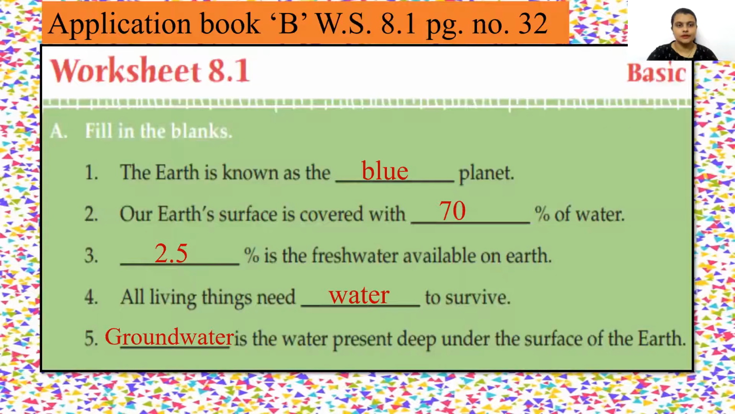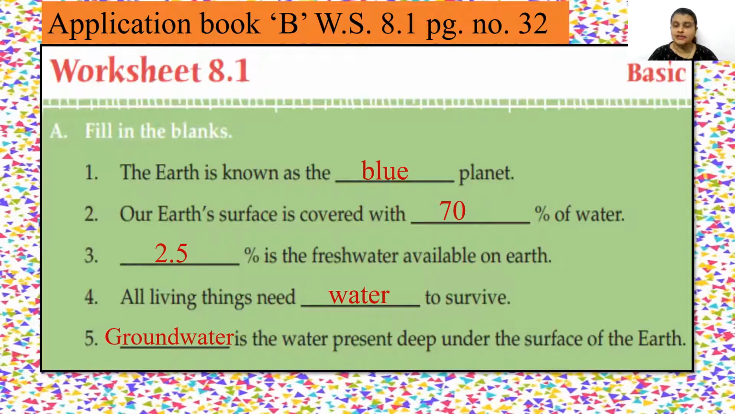Okay, children? Now we will start with application book B, worksheet 8.1, which is given on page number 32. Question A. Fill in the blanks. First one. The earth is known as the dash planet. So as we all know, the earth is known as the blue planet. So blue is the correct answer.